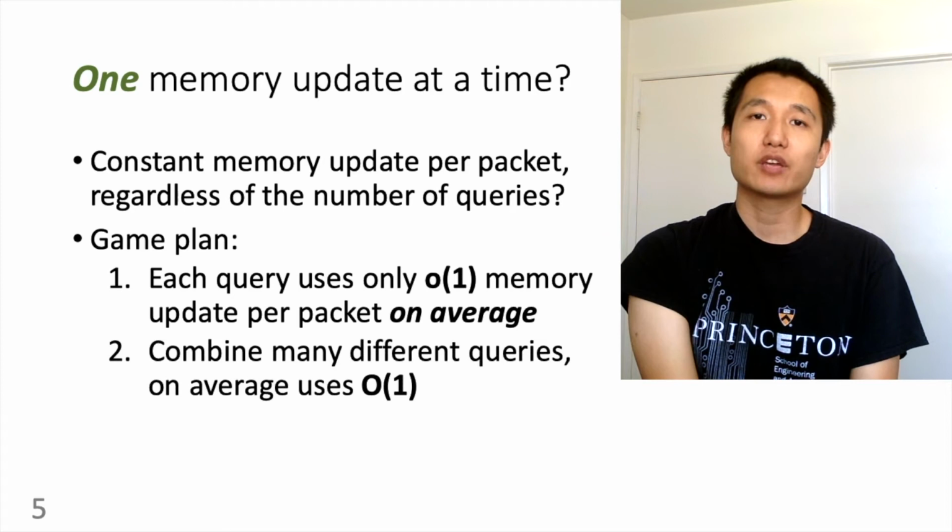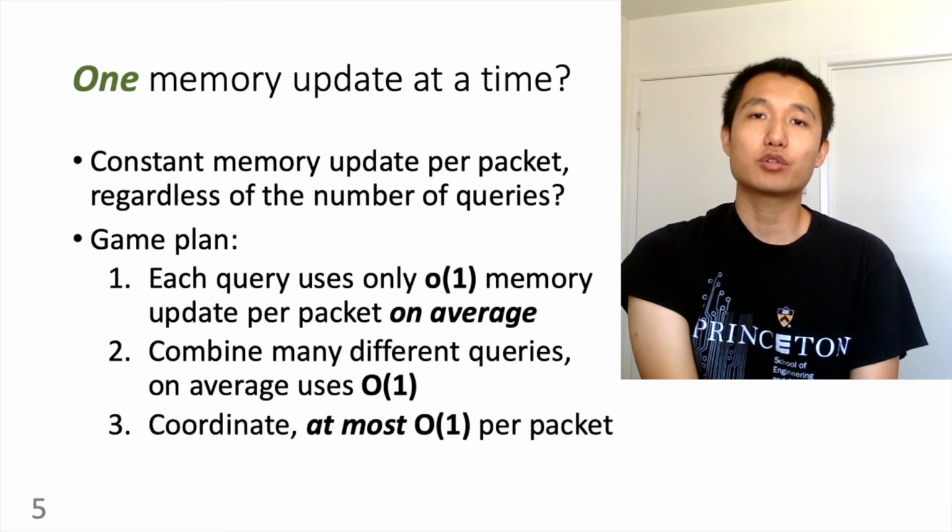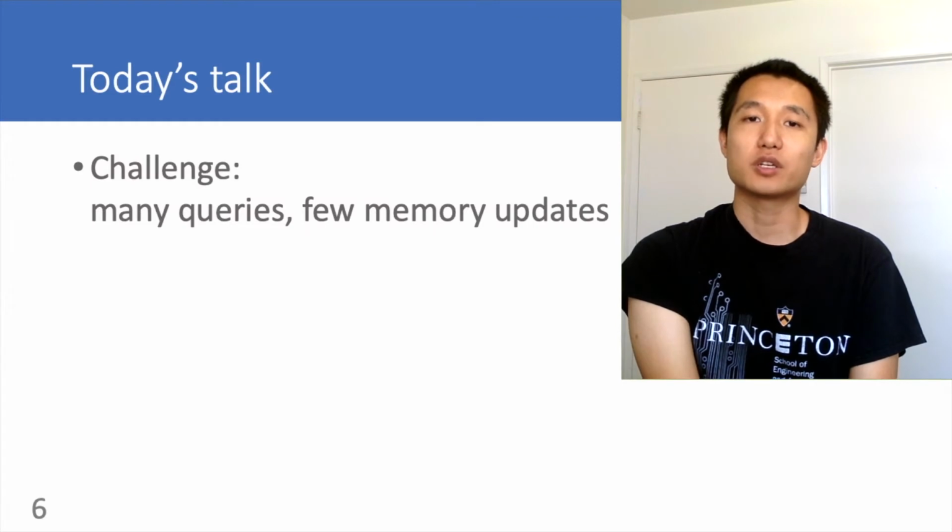With each query making very few memory accesses per packet, we can just combine all the queries together, and the total is still a small number. For example, only making one access to memory on average per packet. This is straightforward. Finally, we need to find a way to coordinate between these queries, so they won't simultaneously access memory. Each packet serves at most one query. In this way, we can guarantee we still only access a small constant number of memory bytes, even in the worst case. Today's talk has 4 parts.